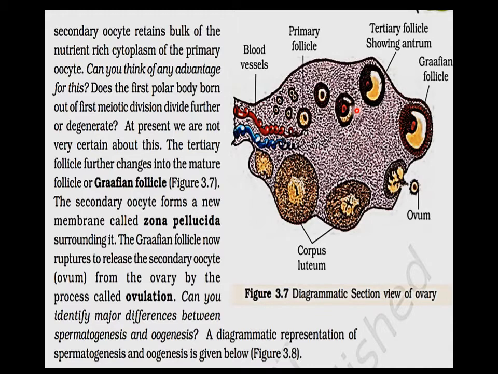These growing follicles, and whatever follicles you see here, are located in the cortex area of the ovary. The growing follicles produce a hormone called estrogen, whereas the ruptured Graafian follicle, called the corpus luteum, produces a hormone called progesterone. Estrogen maintains the health of the reproductive system, whereas progesterone maintains the endometrial lining of the uterus.